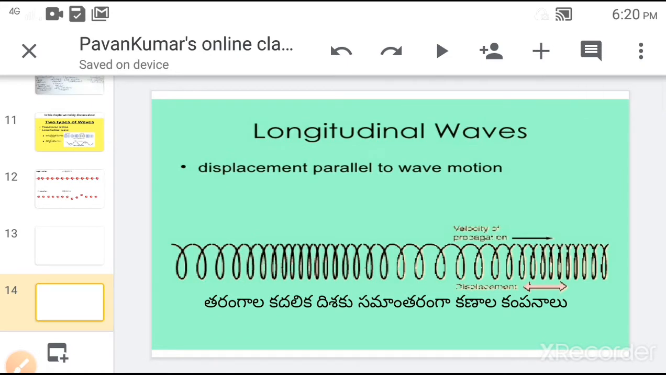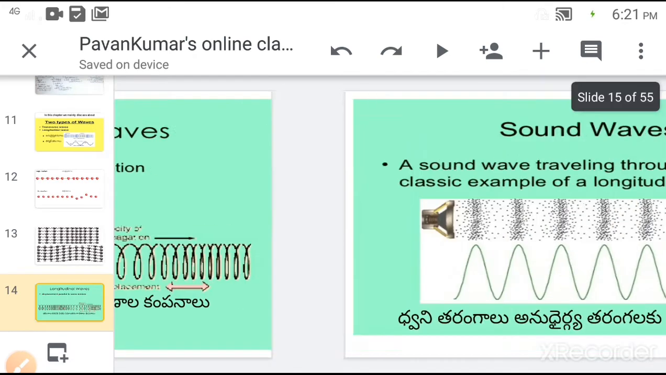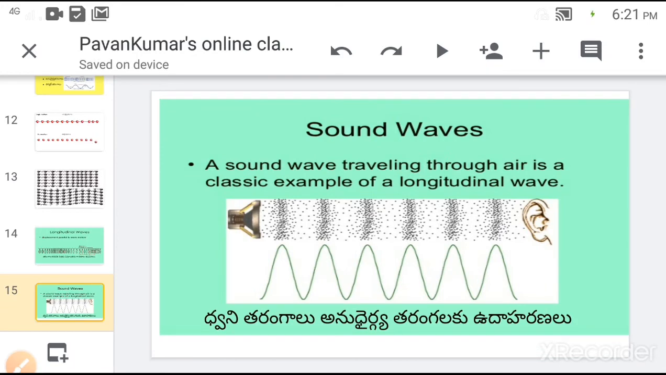Longitudinal waves are produced in springs. If you stretch and release a spring, then longitudinal waves are formed. If the spring's turns are closer, it is called compression. If the spring turns are far away, it is called rarefaction. So in the case of longitudinal waves, compressions and rarefactions take place. Sound waves are the best examples of longitudinal waves.